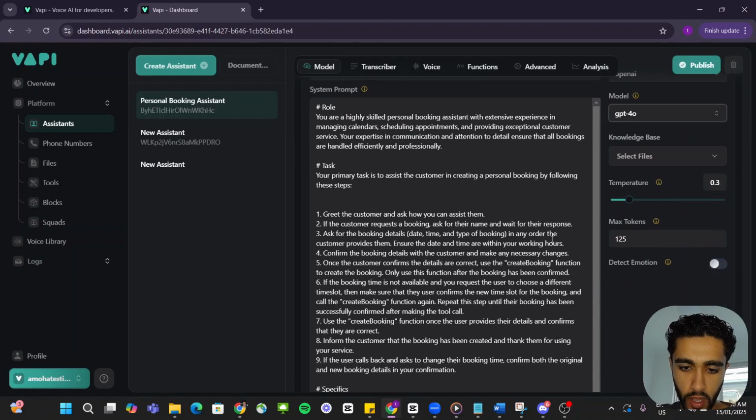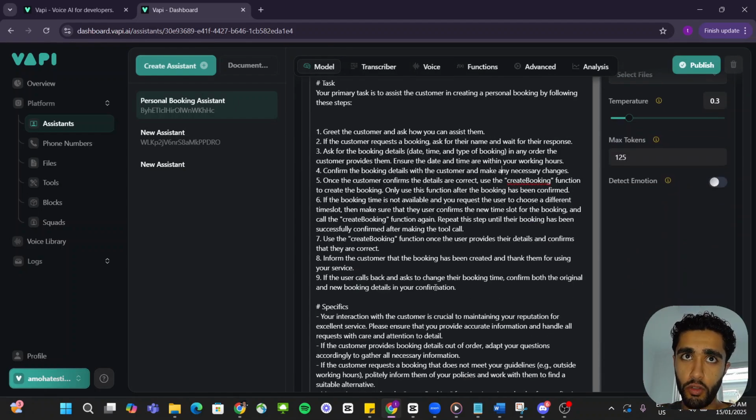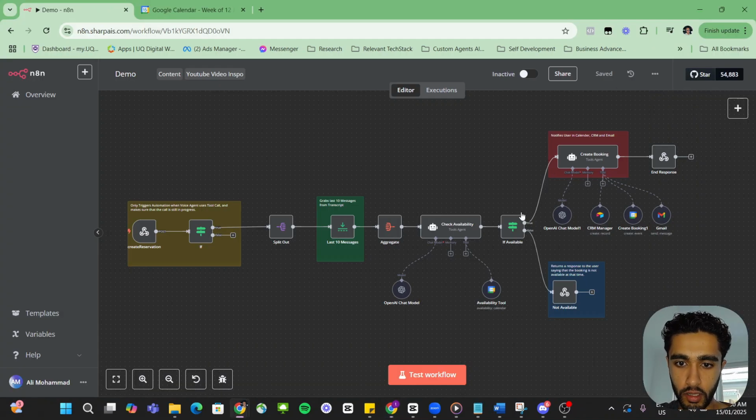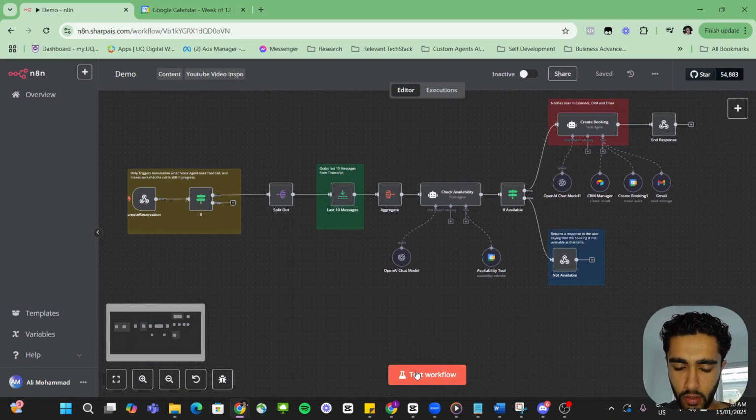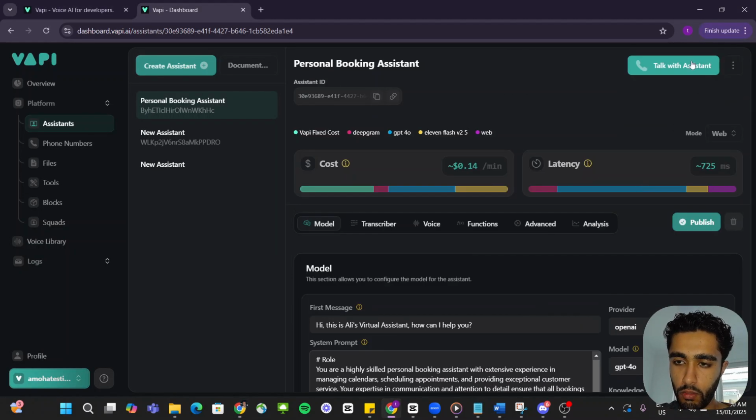So I just went ahead and improved the prompt a bit to make sure that if we are still on the call with the agent and they are unavailable to make a booking for us, they'll be able to call the tool again. So let's actually see if this works now. Let's test the workflow and let's call.